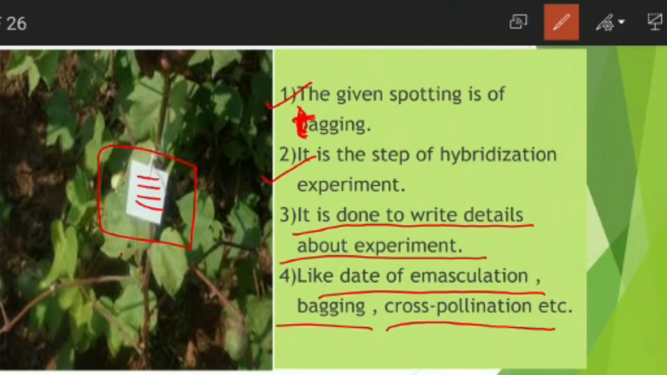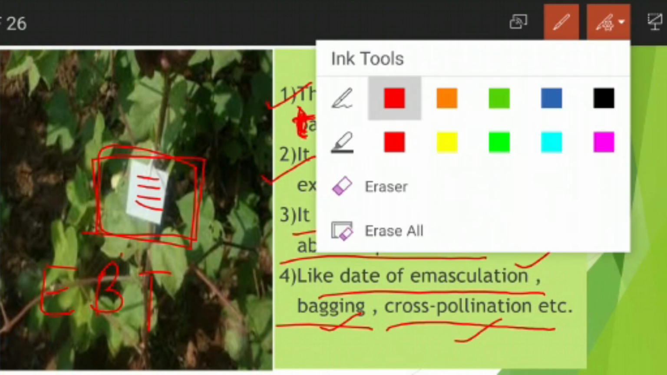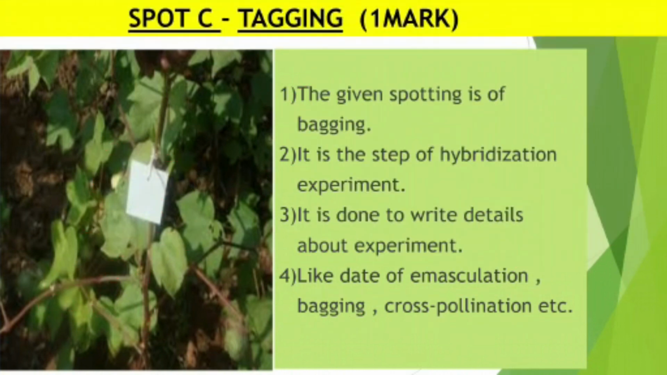It is a step of hybridization. First step is emasculation, second is bagging, third is tagging. In tagging, the tag is put on the plant. This tag contains all the details regarding the experiment, that is the date of emasculation, date of bagging, date of cross pollination, all the information regarding the experiment. So we have completed tagging here.